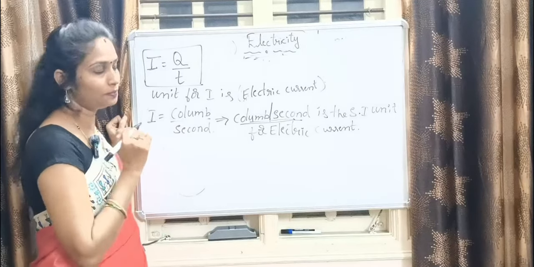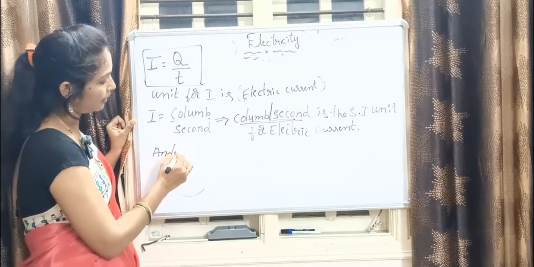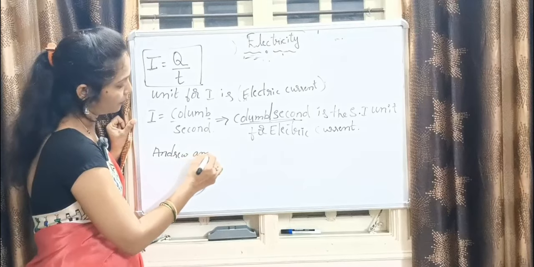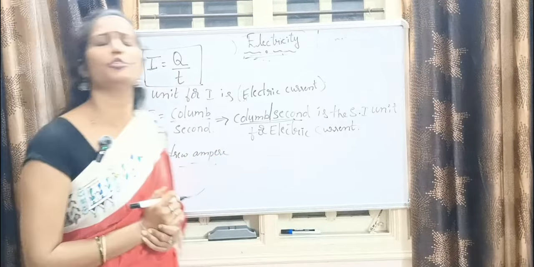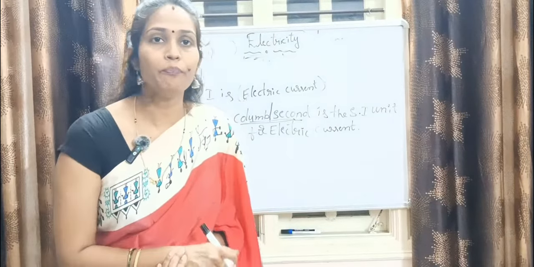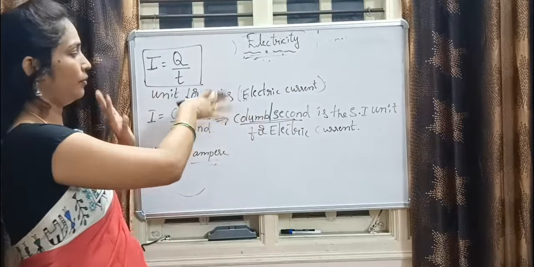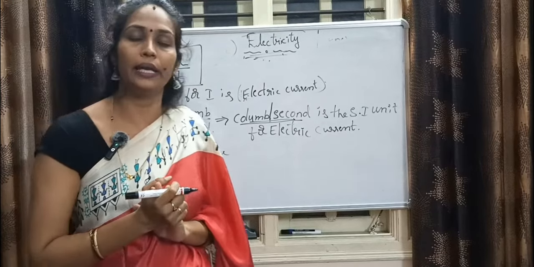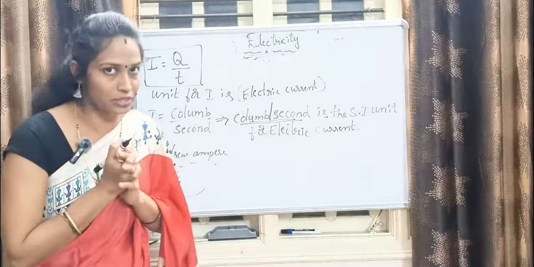One thing I'll tell you. A scientist, Andre Ampere, did a lot of contribution in physics. Don't think that he invented something, that's why we are taking his name. He had done a lot of contribution to physics.